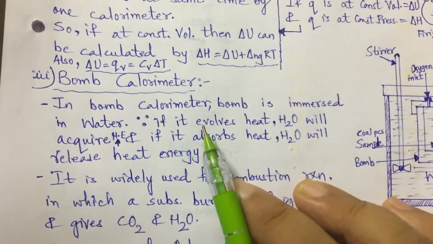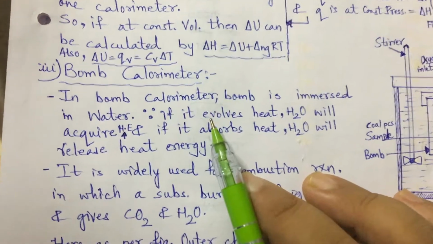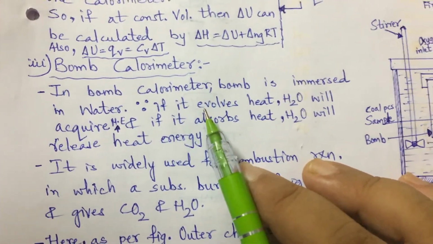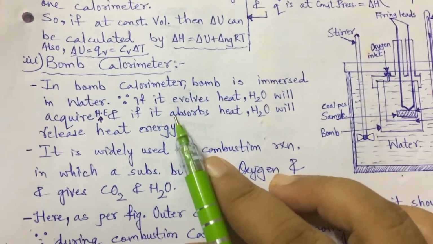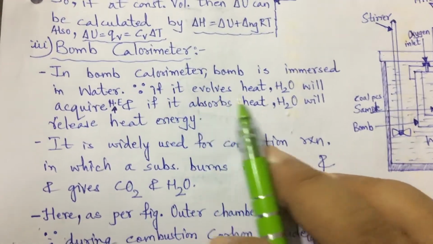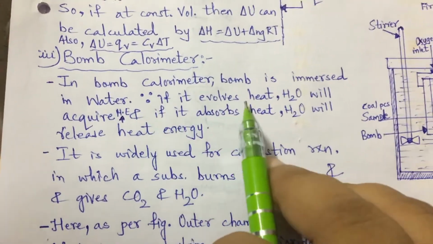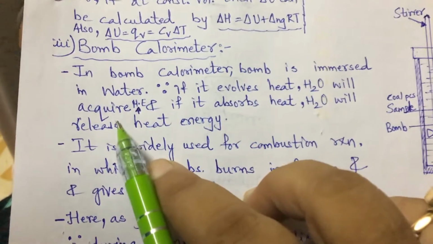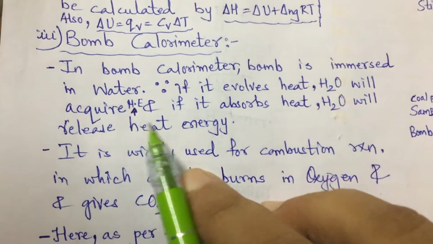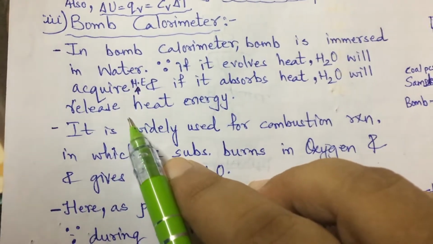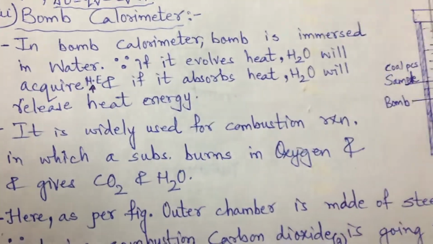And now when we want to calculate the heat change on a large scale, especially for a combustion reaction, then the third type of calorimeter is used, which is termed the bomb calorimeter. Right? So what is there in the bomb calorimeter? The bomb is immersed in water, because if it evolves heat, H2O will acquire heat energy, and if it absorbs heat, then the H2O will release heat energy.